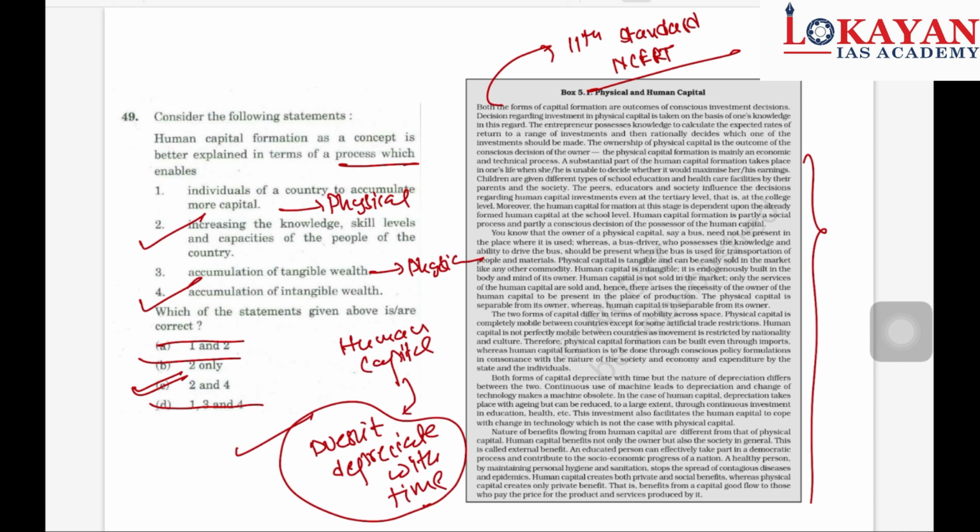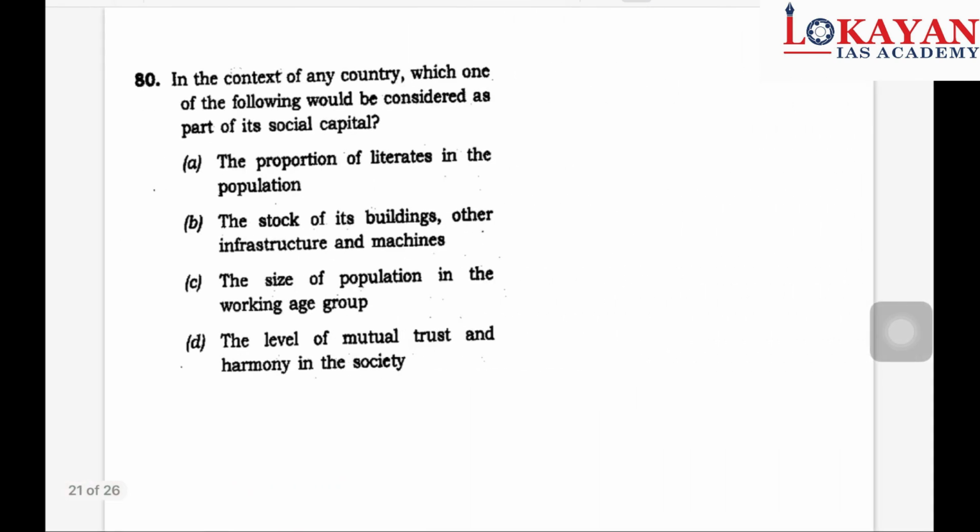This is another important point, and for the remaining important points you can go through this screenshot from your 11th NCERT. On a similar line, a question on social capital. Whenever you have such questions, always choose the most appropriate and most positive option.